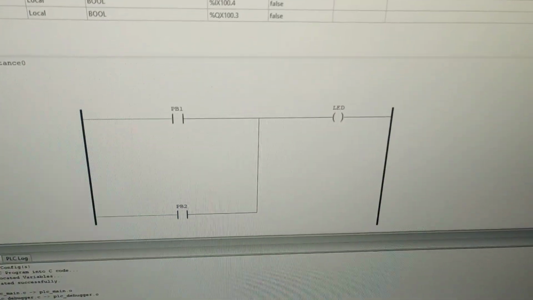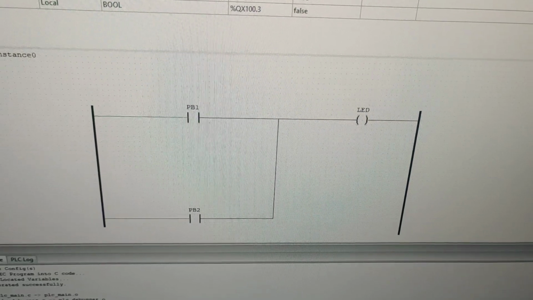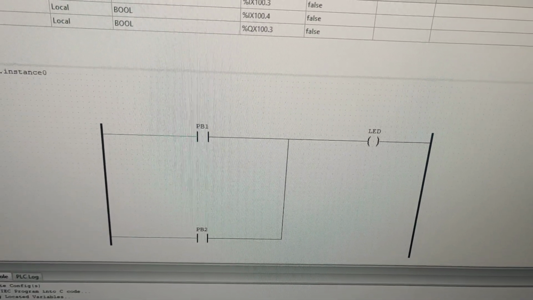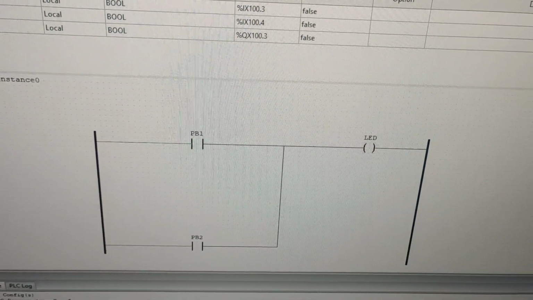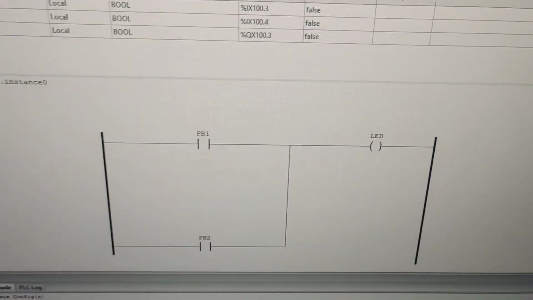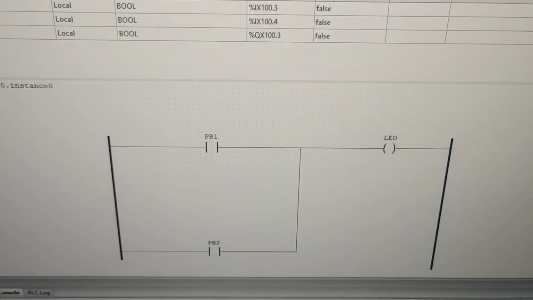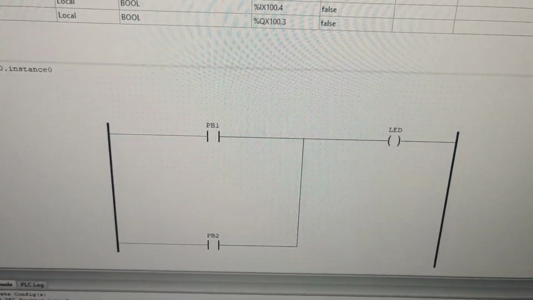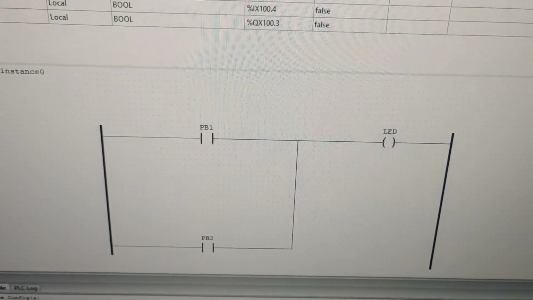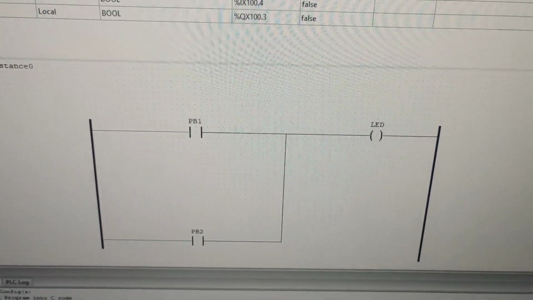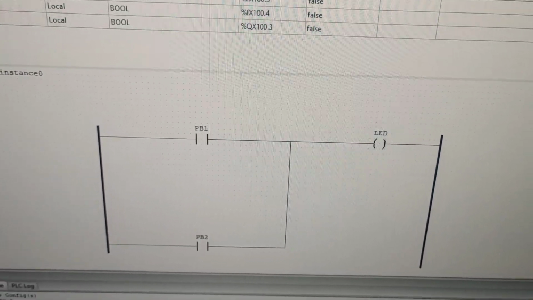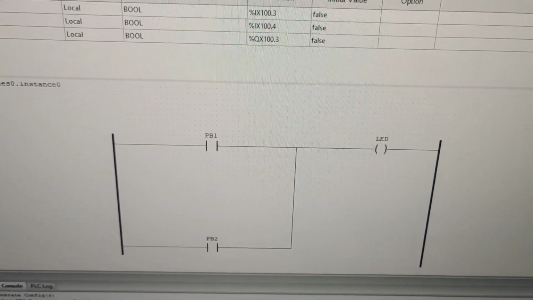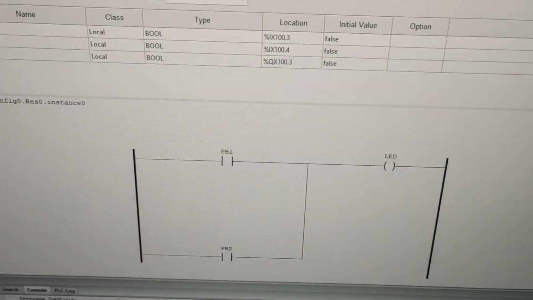So from the ladder logic diagram we have seen that it's basically an OR gate circuit. If either of the switches PB1 and PB2 is closed, the LED will light up. Let's see now the experimental results.